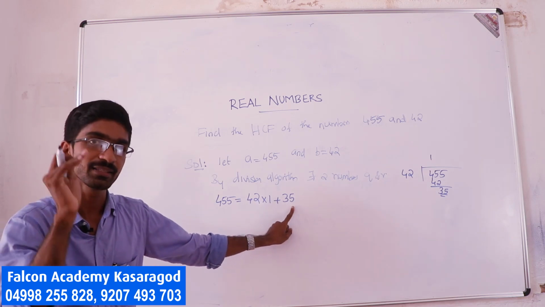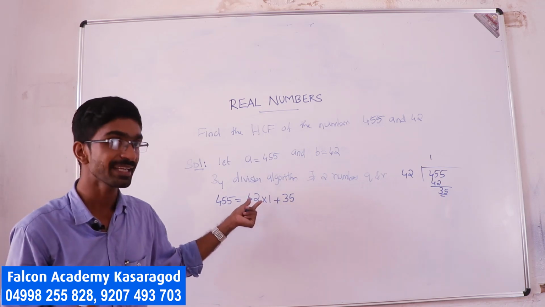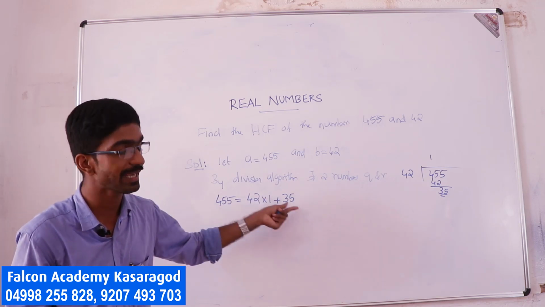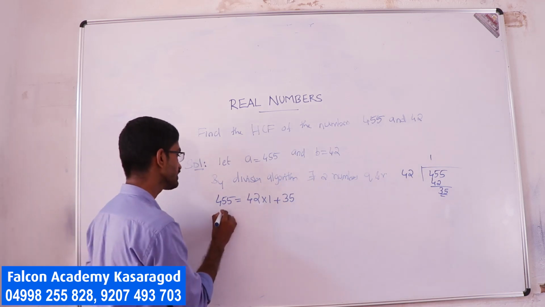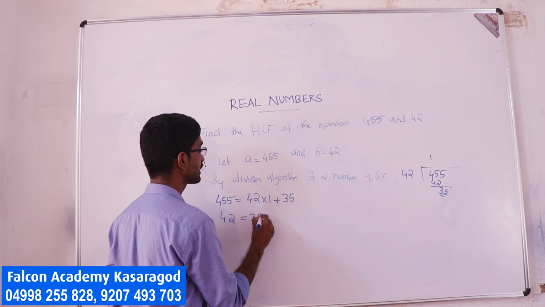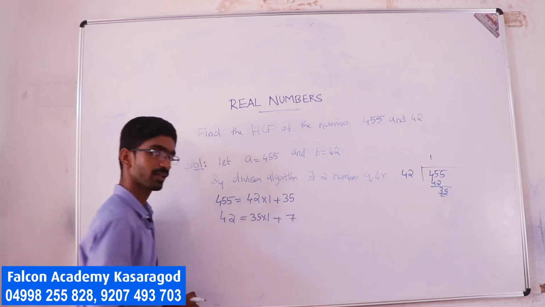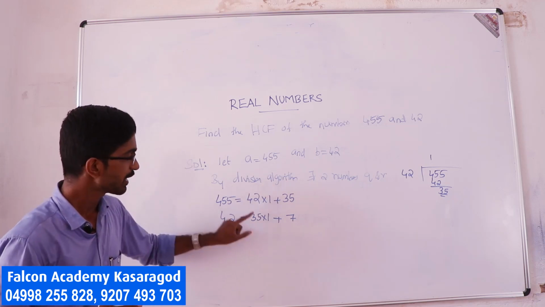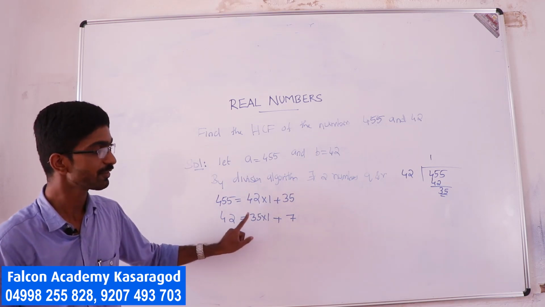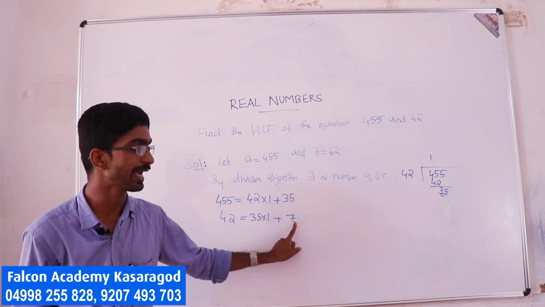Now apply the same condition of the division algorithm, taking A as 42 and B as 35. This is a simple case, so I can write 42 as 35 into 1 plus remaining 7. Again apply the same condition, taking A as 35 and B as 7.